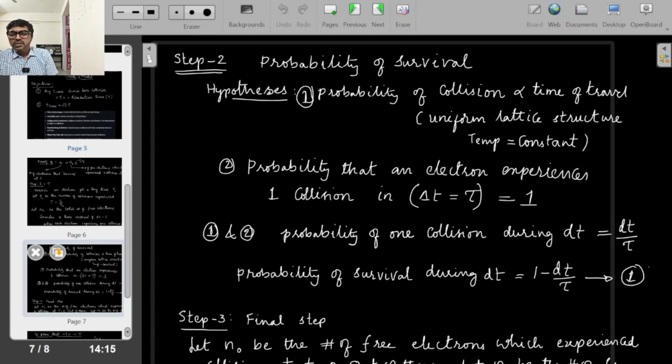Second hypothesis is that if I take tau time, delta t equal to tau time, the number of collisions would be 1. That means the probability that one collision happens is 1. Probability is 1. Definitely, with certainty we can say that on an average, one electron will undergo one collision. On an average we are talking about. Probability is always on an average for a large number of trials. So that is what we have. So probability for delta t of collision is 1 collision, and probability is proportional to time interval.